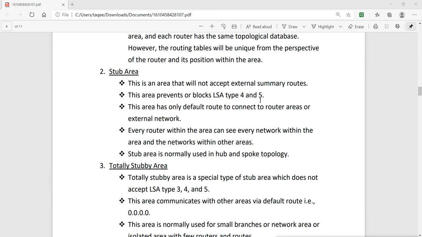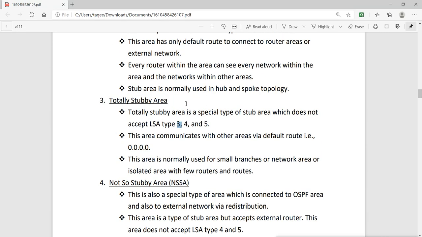A regular stub area at least supports message number 3, but does not support 4 and 5. What are 4 and 5? This is update and this is acknowledgement, and this is request. They support the request information but do not send or receive any update. But here, in the totally stubby area, it does not accept the request, does not send a request, does not accept an update, and also does not send any acknowledgement.